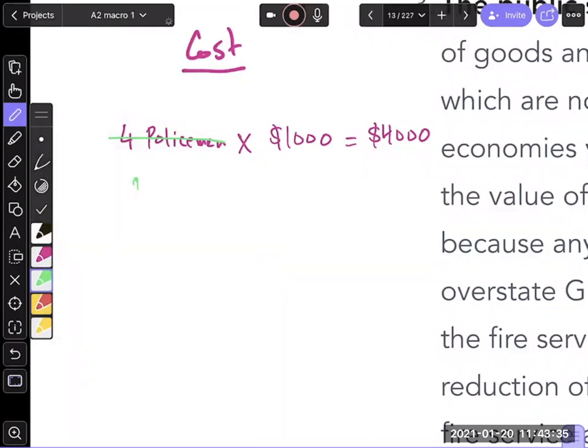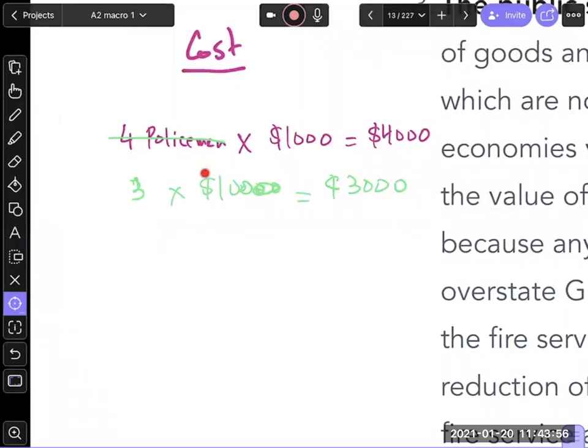Isn't that true? If I'm looking at the cost of pay, these guys will become three times $1,000, which is going to be $3,000. Now, if you were looking at the market value, what you would have done is that if the productivity of workers has gone up, you would have paid them more. But if the government, the public sector, looks at the cost of things, this would be shown as a fall of GDP. But in reality, you only need three people to do the job.